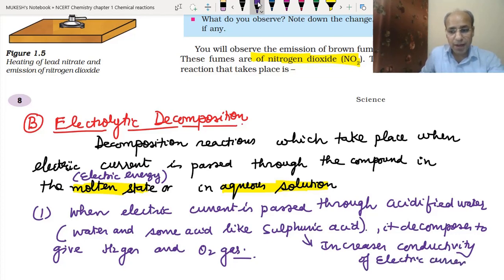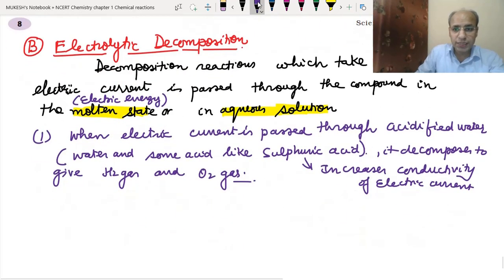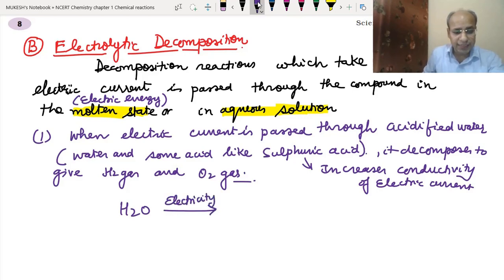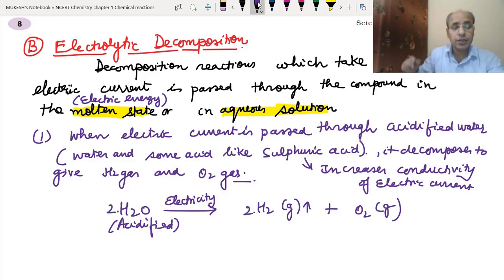Clear? So when we pass electricity through it, it will decompose into hydrogen and oxygen. Very good method of making hydrogen and oxygen gas. Clear? This can be used safely. So the equation is H2O arrow, we are providing the electricity, and water is acidified. So what we are getting is hydrogen gas, and we are getting the oxygen gas also. If we balance it, then we will put 2 here, we will put 2 here. Now it is balanced. So it is called electrolysis of water.